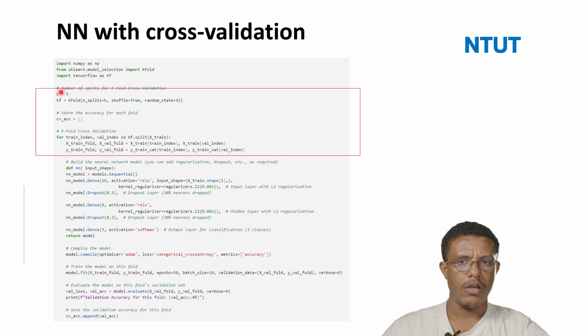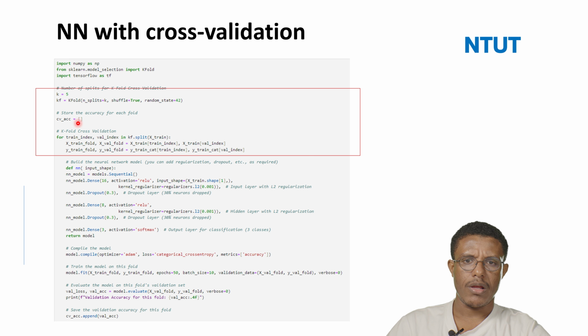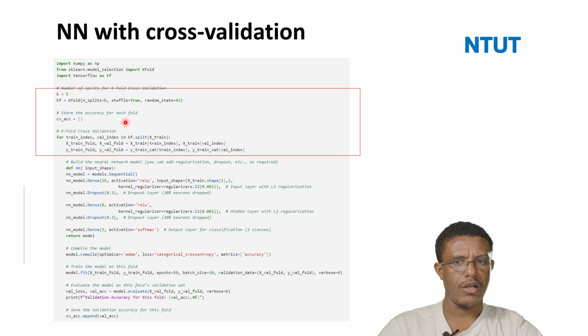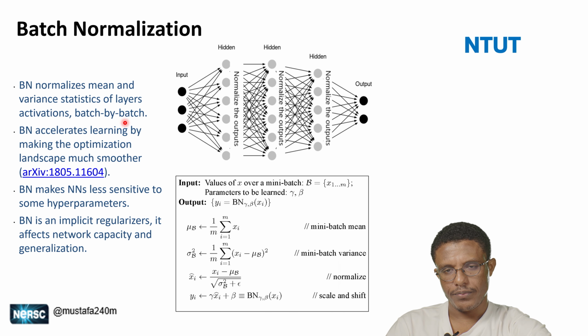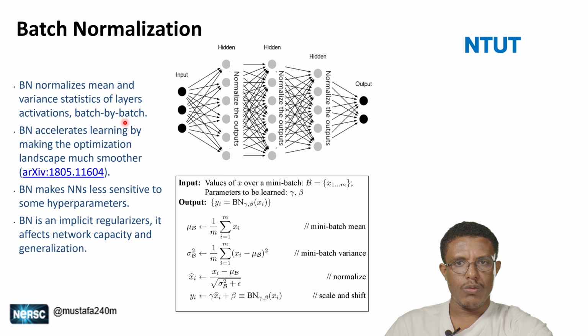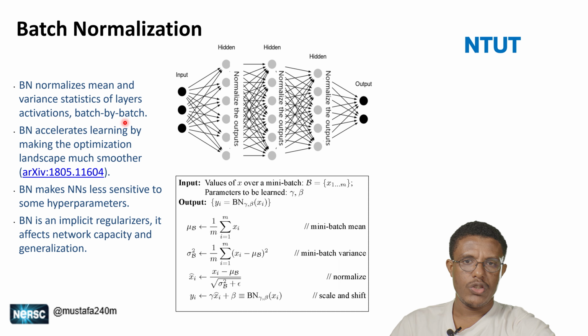So the value of k here is 5. Shuffle is true, and the random state is set. Just like this, we can apply k-fold to the training data. That's the technique for applying this one. And then we can also apply normalization techniques.